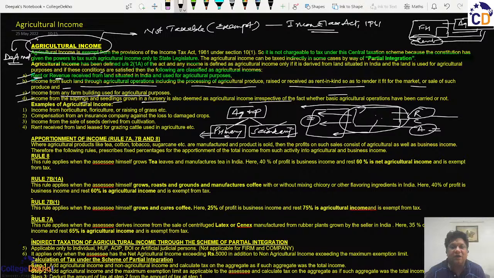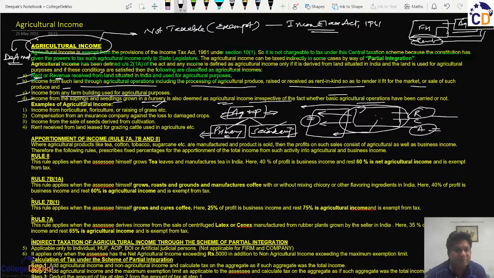So earlier, the income of such nurseries was not deemed as agricultural income, and they were in a dilemma that in spite of doing agricultural processes, agricultural functions, there was a dispute whether such income is agricultural or not. So now to remove all such doubts, it will be deemed as agricultural income and shall be deemed as exempt under section 10 subsection 1. So subsection 1 denotes that this is the first and the foremost section of exemptions.